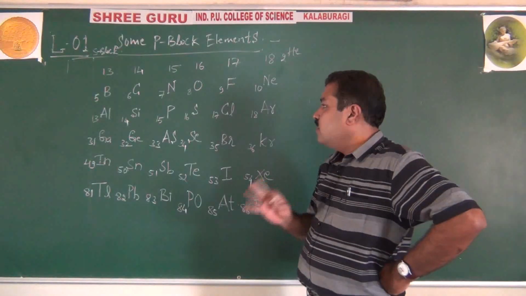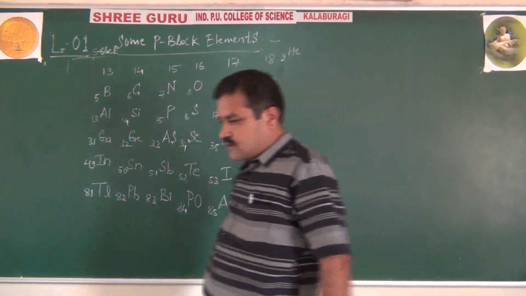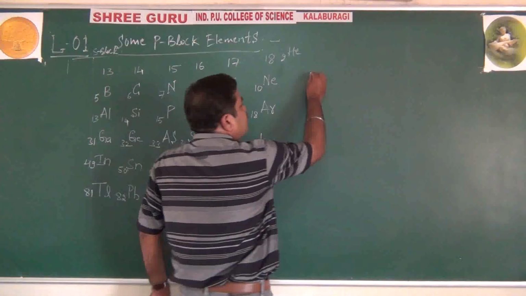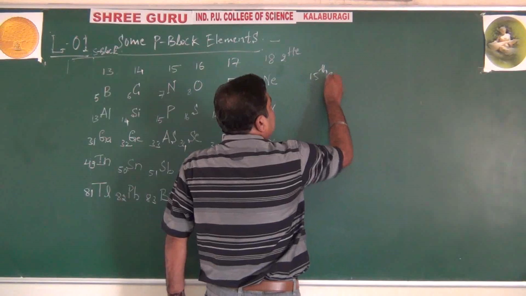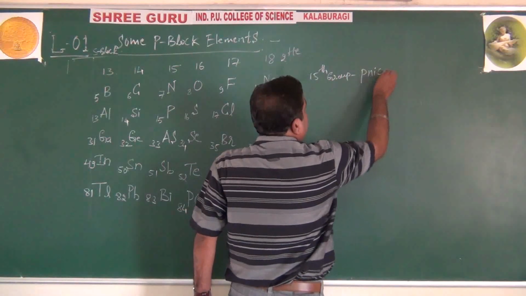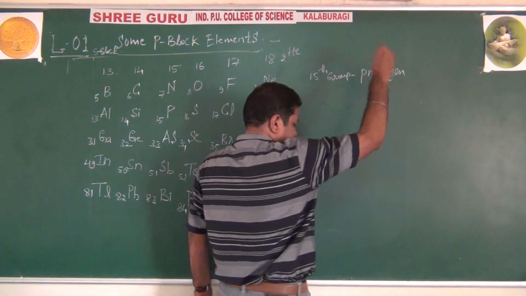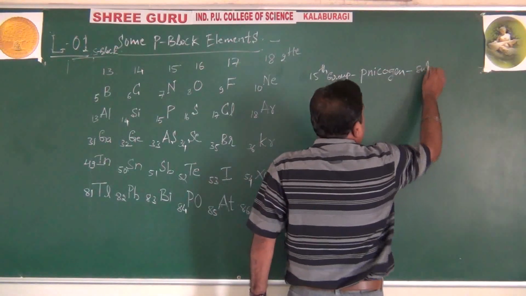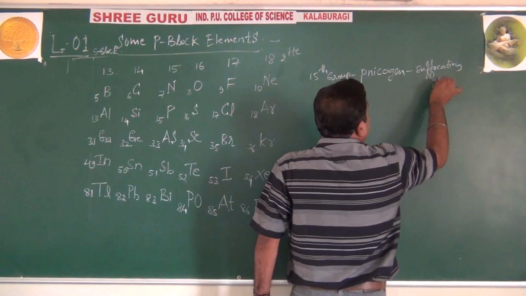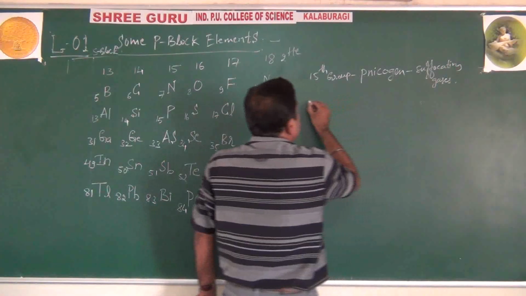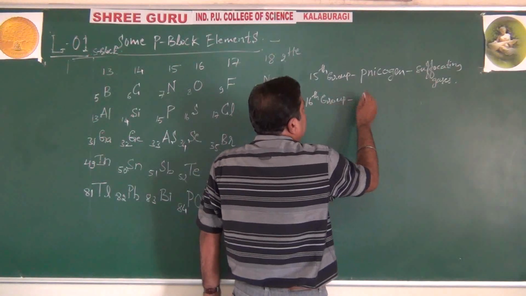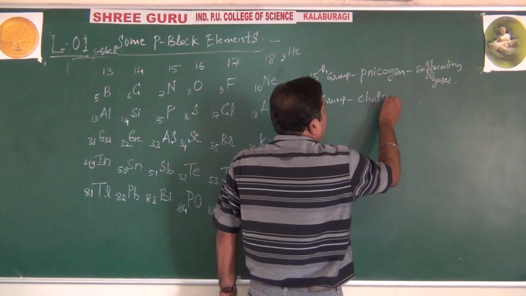Remember. As far as CET is concerned, and even for 1 marks, very importantly, I repeat once again, students. 15 group elements are called as what? Pnicogens, meaning suffocating gases. Then 16 group elements are called chalcogens.